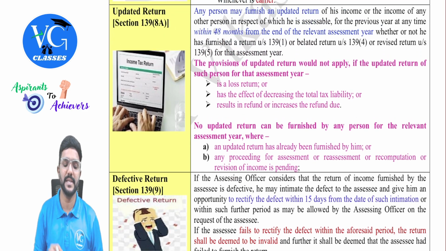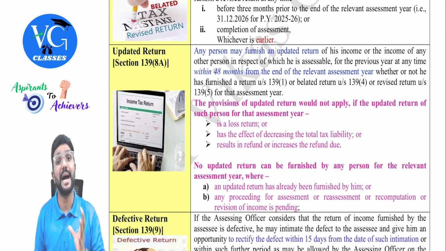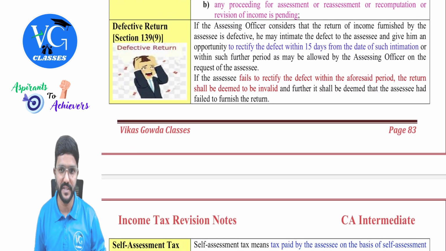Yes. And whenever an assessee is filing an updated return, he is also supposed to pay something called additional tax. He should pay whatever tax is still pending along with interest and late fee, and in addition to that, additional tax. How much additional tax is important, but I will cover it a little later. Let me finish other topics first.